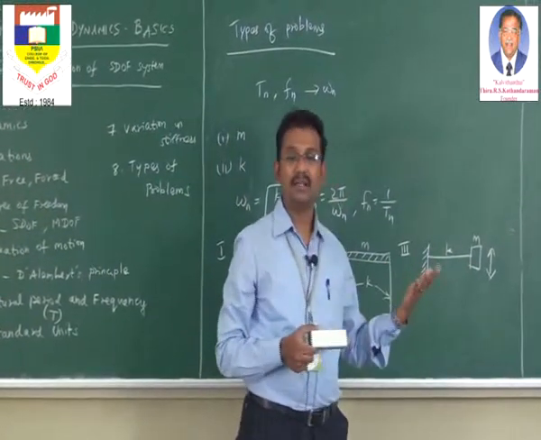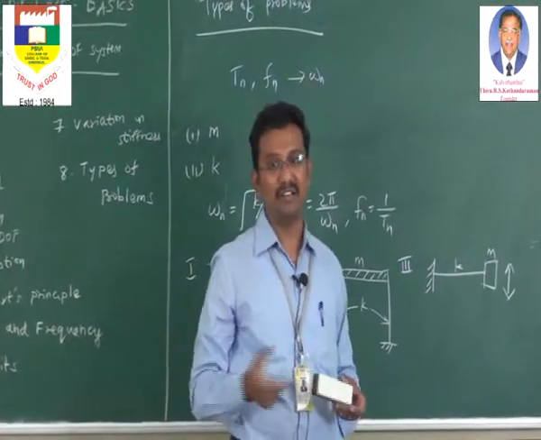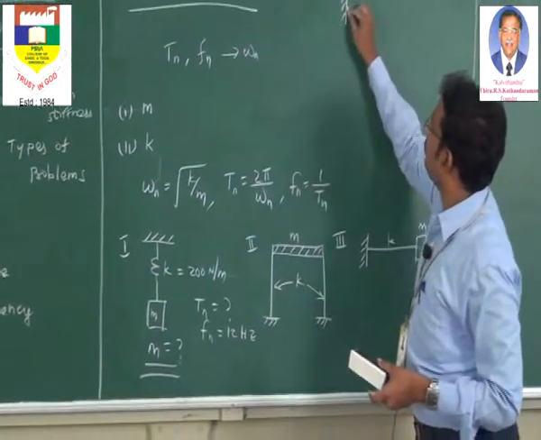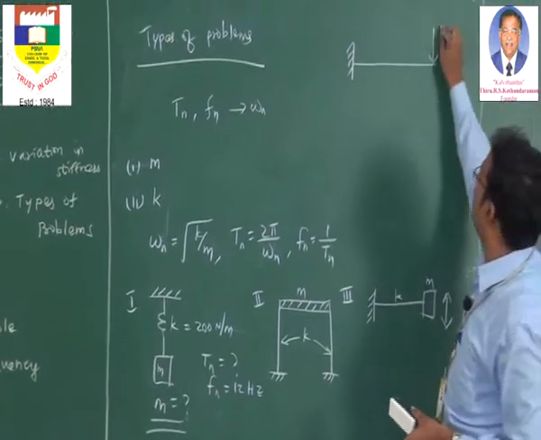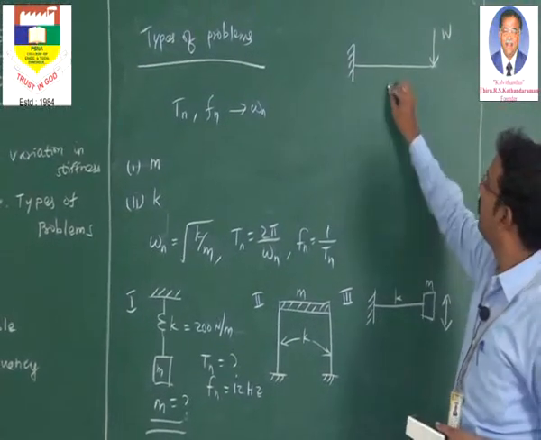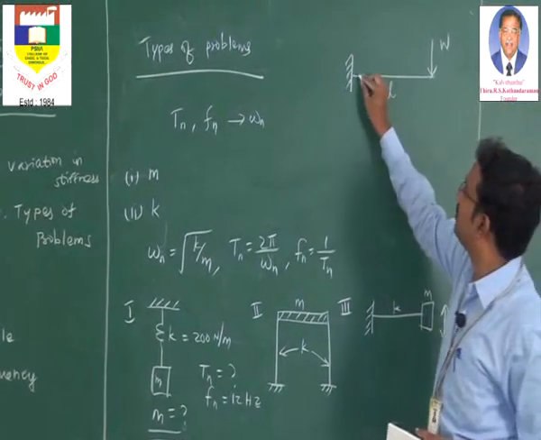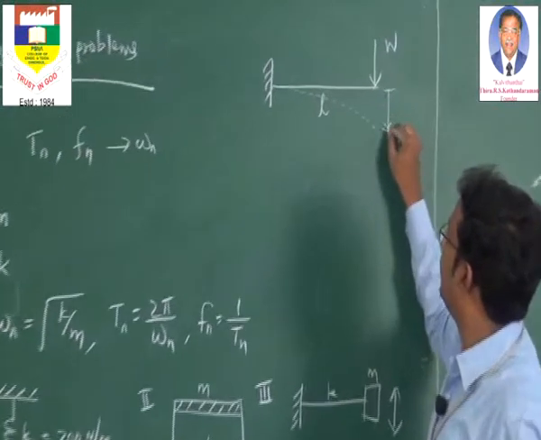Now, we have to go back somewhere to the basics what we have studied in our mechanics of solids or strength of materials. Like you take a cantilever beam which is having a point load at the free end. Say the point load is W and the beam is of length L. How will you calculate the displacement at the free end? Like the beam will be displacing like this and this is delta.